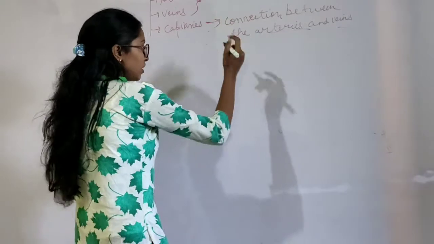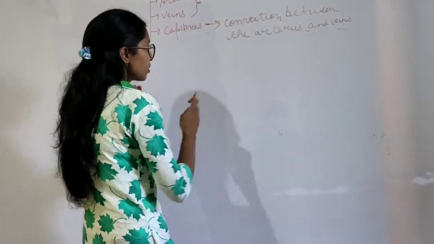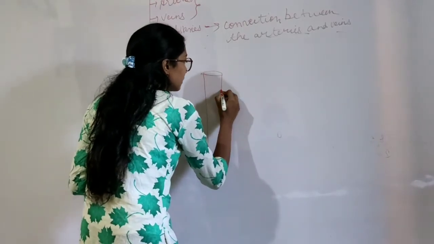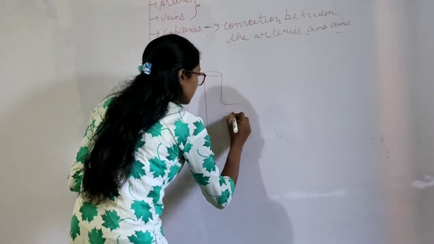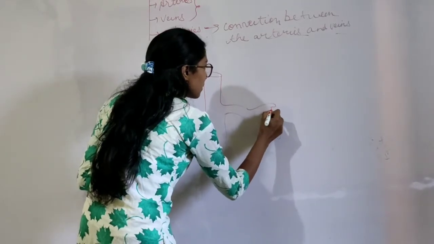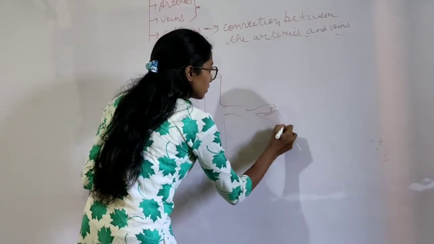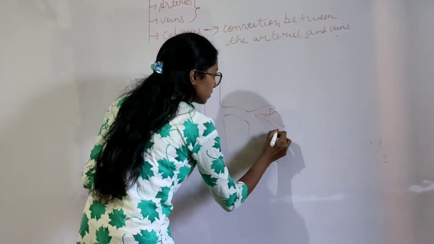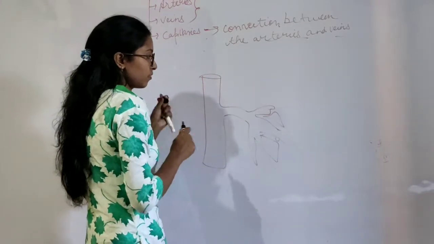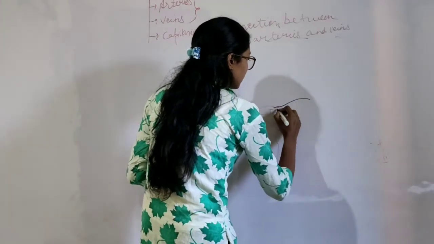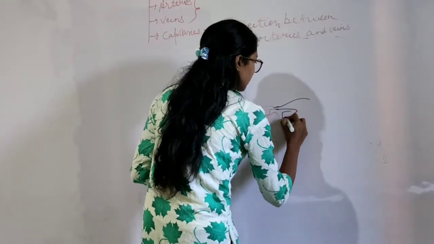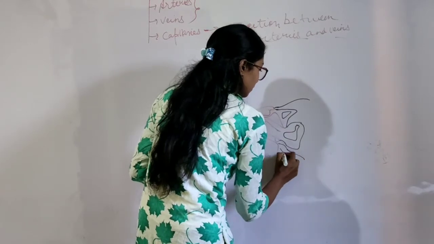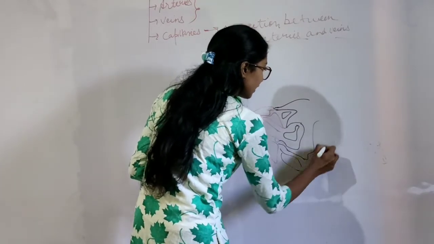Now if we see the structure here, suppose this is the artery, red color, and it has many branches. Suppose they are connected something like this.